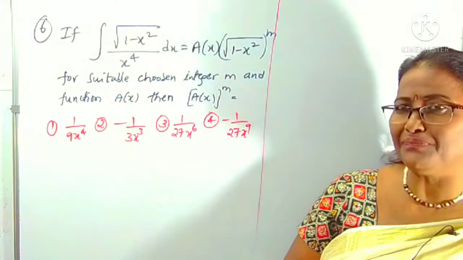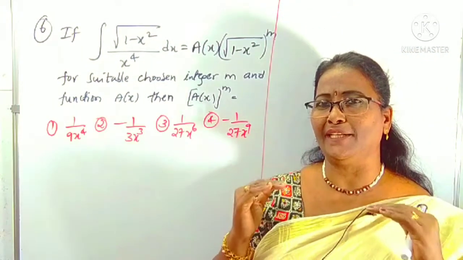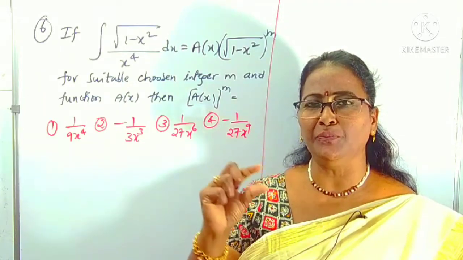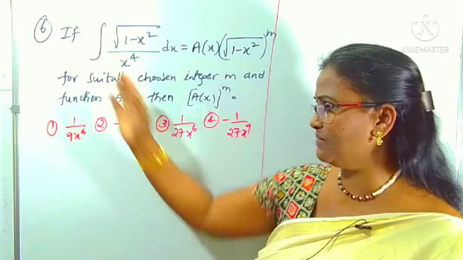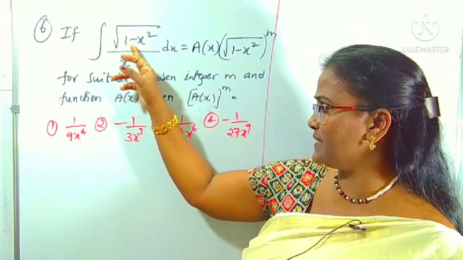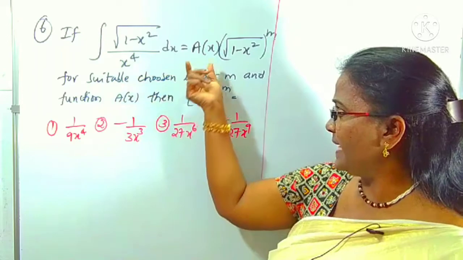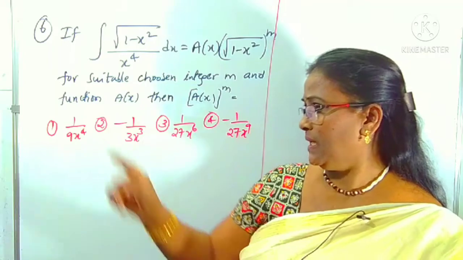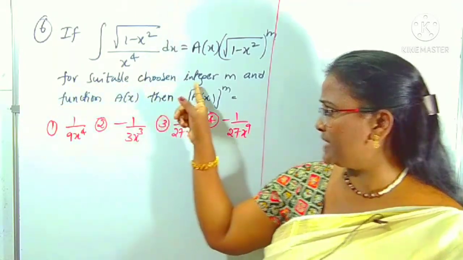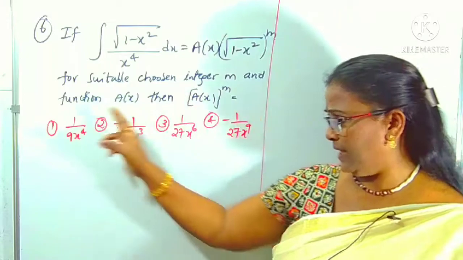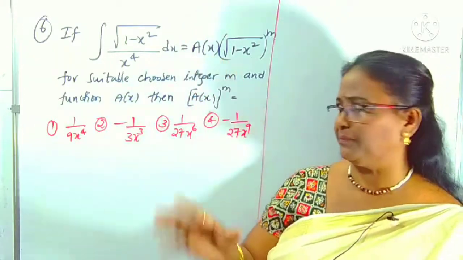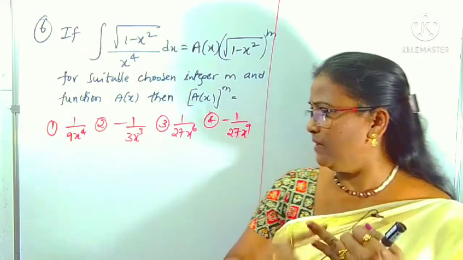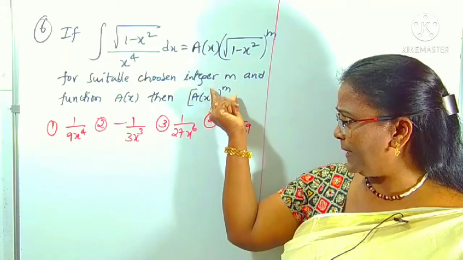Let's look at the next question. It is also the same model. I have given a hint: we can take the highest variable term common out. First of all, I am reading the question. If the integral of root over 1 minus x square by x power 4 is given as A of x into root over 1 minus x square, overall power m, and it is mentioned that m is a suitably chosen integer, and A of x is a function. After finding its integral, we can get the idea of what A of x is and what m is. Then finally, what is asked is the result of A of x power m.